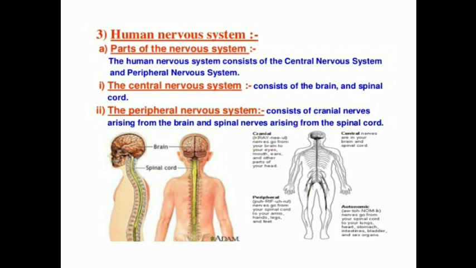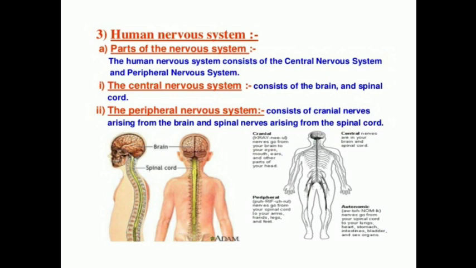The parts of the nervous system. The human nervous system consists of two parts. One is the central nervous system, another one is the peripheral nervous system. So what comes under the central nervous system? The CNS, central nervous system, consists of the brain and spinal cord. Brain and spinal cord. And the second one is the peripheral nervous system.